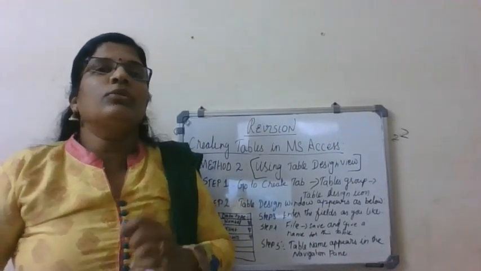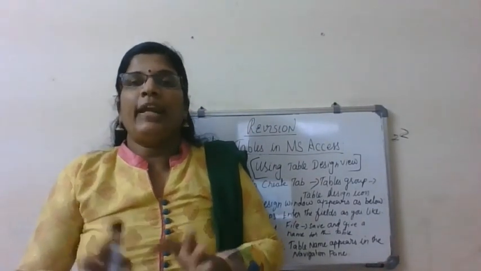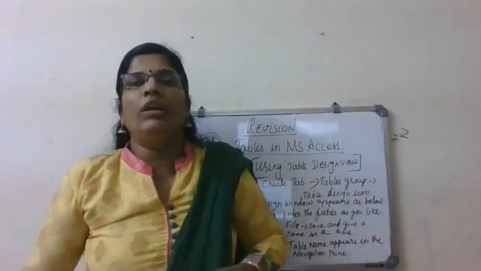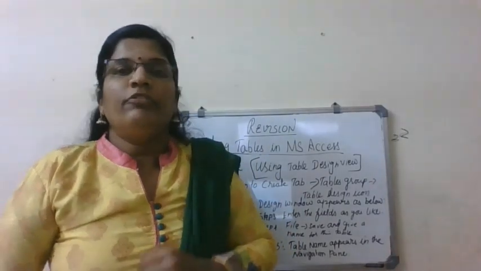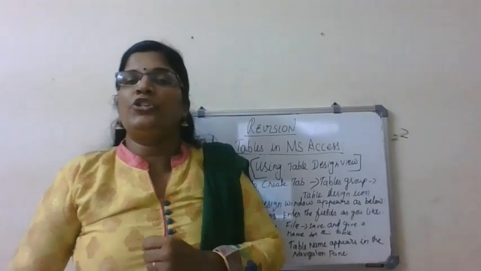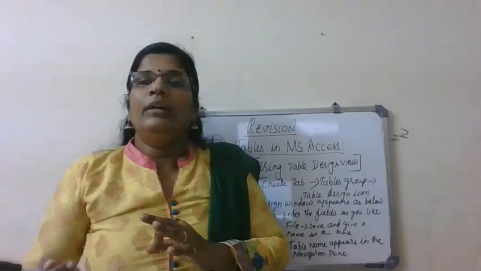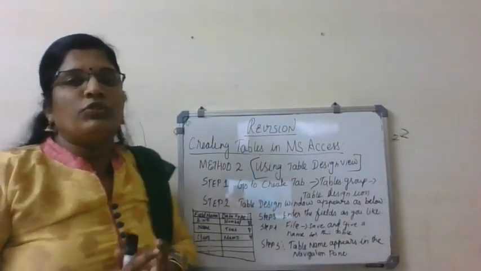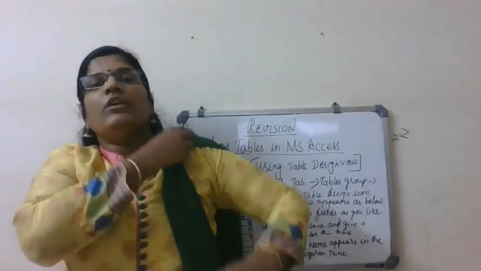Okay, so fine students. So today we covered only one simple topic, okay, database objects. The very first database object which is called tables. And tables we can create in 3 methods. First is using wizard, then using table design, then datasheet view. But we have done only 2 methods which are given in your text. Okay, so for both methods I have given the procedure. Is it clear?